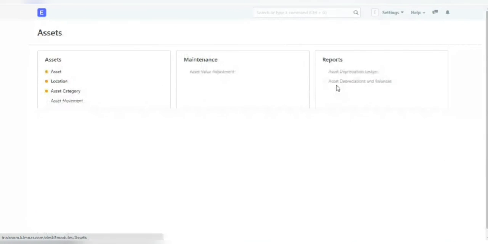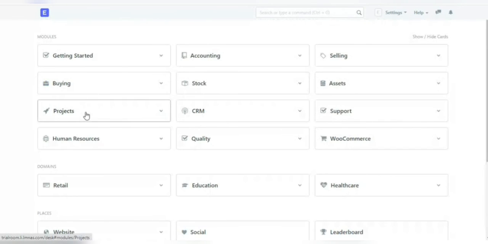Assets. The asset record is the heart of fixed asset management. All the transactions related to an asset like purchasing, sales, depreciation, scrapping, movement, or maintenance will be managed against the asset record. Asset location shows where an asset is located. The assets that your organization owns can be located at various facilities like administrative offices, manufacturing plants, warehouses, etc.